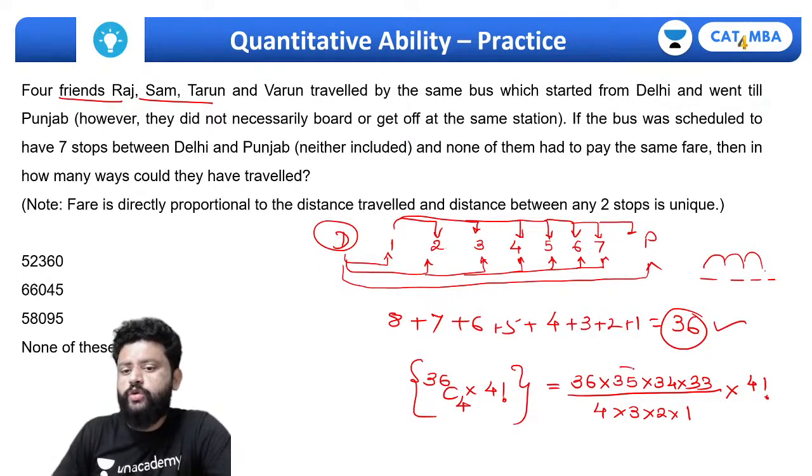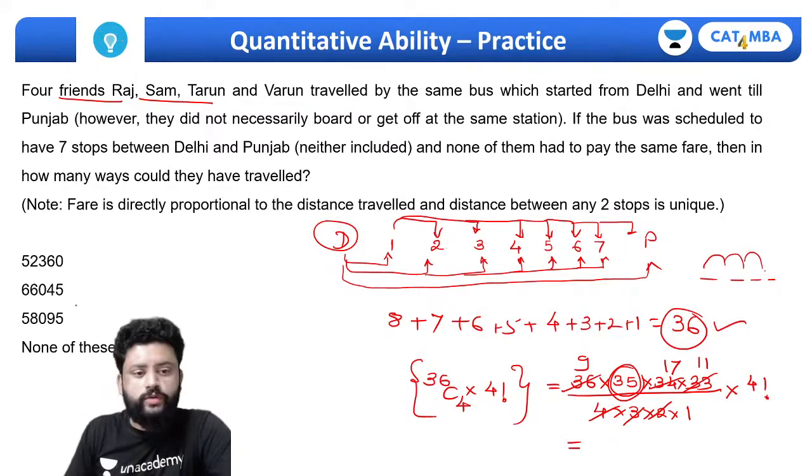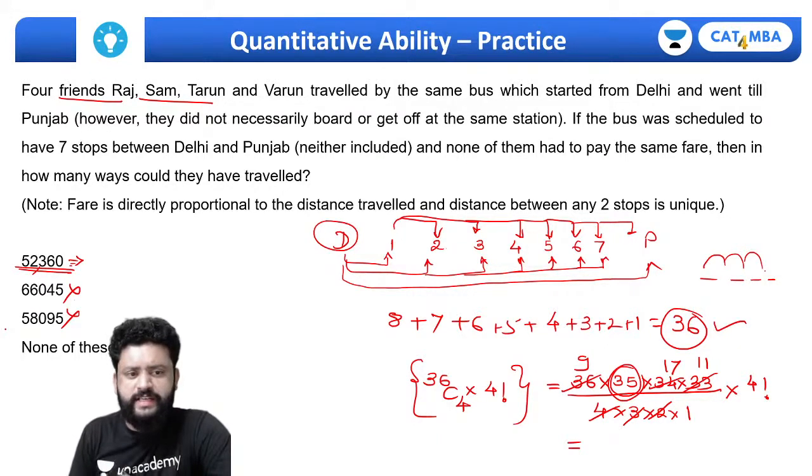Now look at this, there is only 1 5, right? So then the answer must end with 0. This is 11, this is 17, this is 9. So the answer is going to end with 0. There is only one answer option which ends with 0, and this is 52,000 something. Definitely these are not the answer option. Either it is none of these or answer option A.